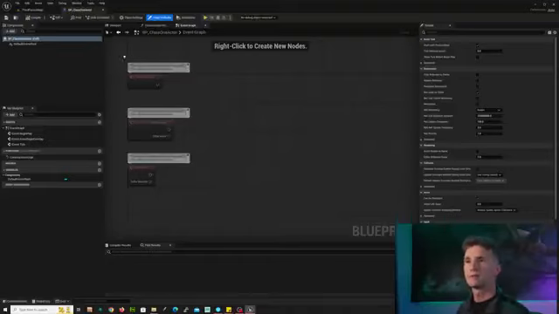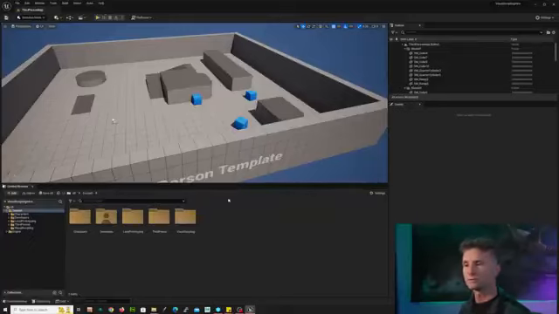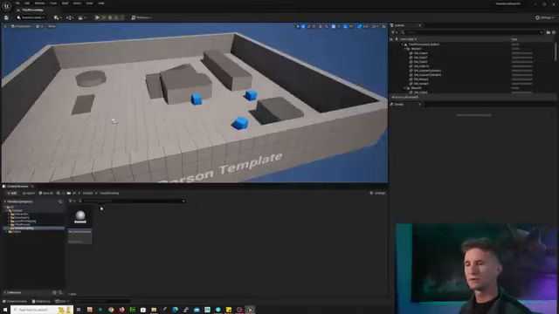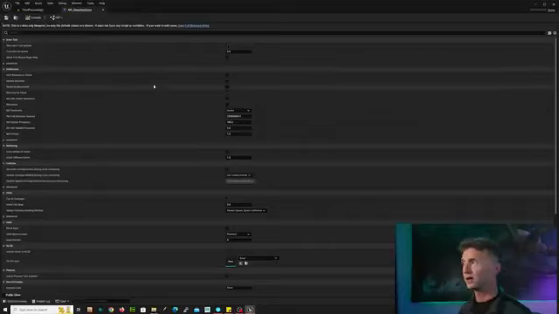So if you ever need to get back here, if you were to close this, all you would do is in your content browser, when you first open Unreal, you can double click on visual scripting. You can double click on your blueprint for your class 1 actor. And when you do that, okay, instant freak out. Where's all the stuff that you just showed me?